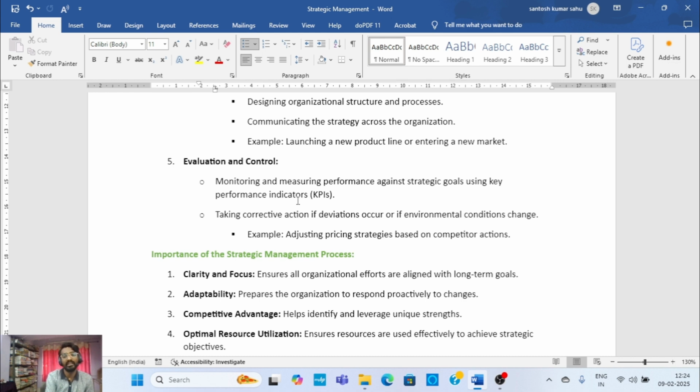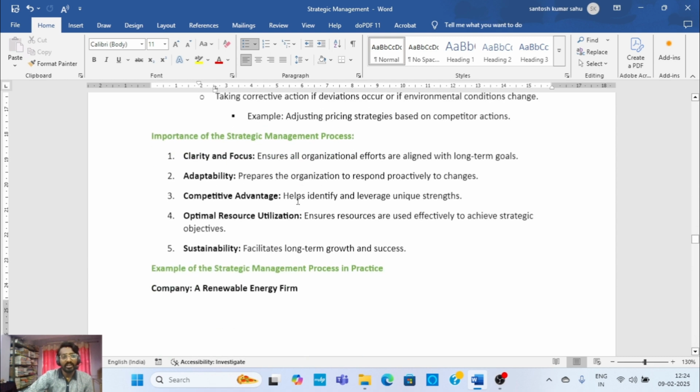Based on that you do an evaluation, and if necessary you do the controlling part, taking corrective action if deviations occur or if environmental conditions change. For example, adjusting pricing strategies based on the competitors' actions.